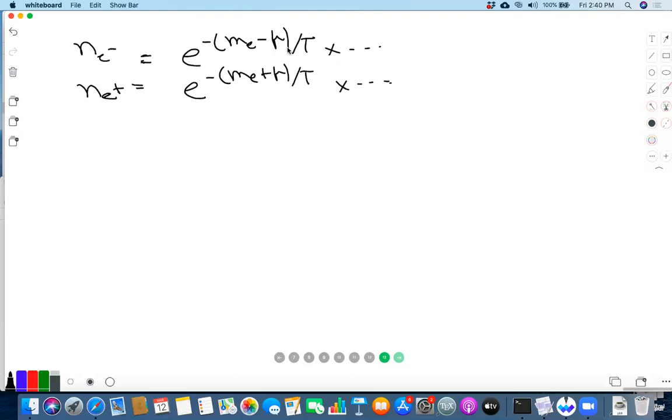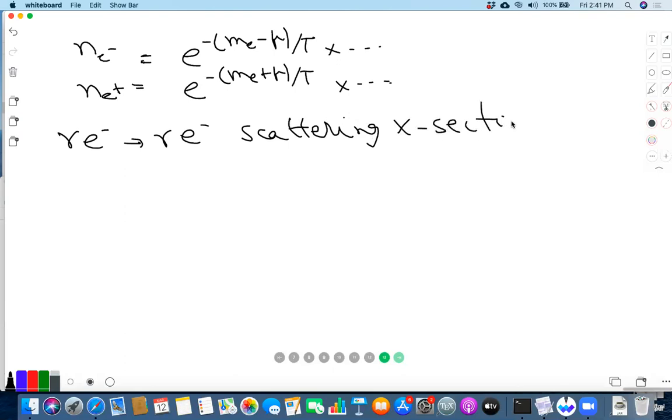Okay, so now let's look at the gamma E minus to gamma E minus scattering cross section. The Compton scattering number I have is about 0.67 times 10 to the minus 24 centimeter squared.